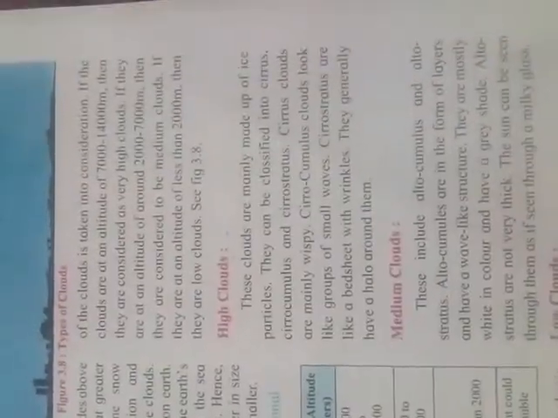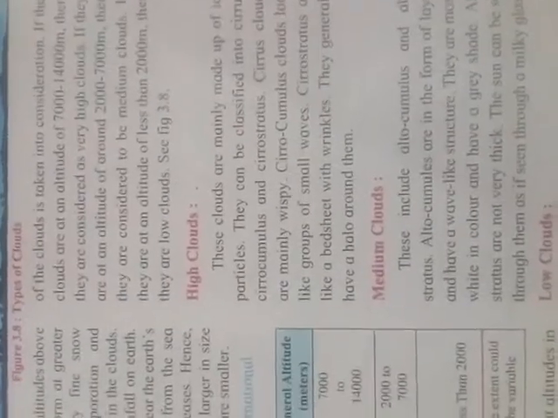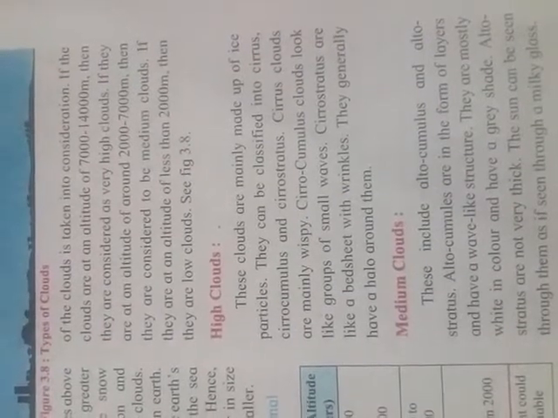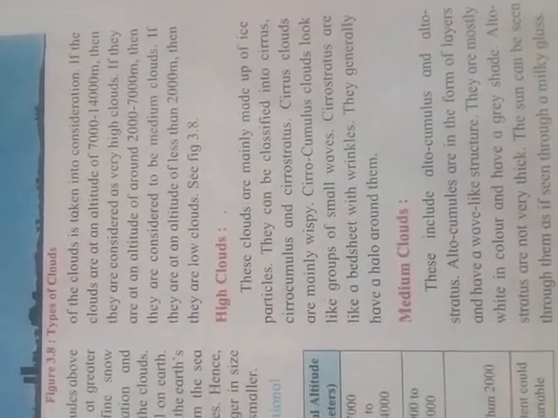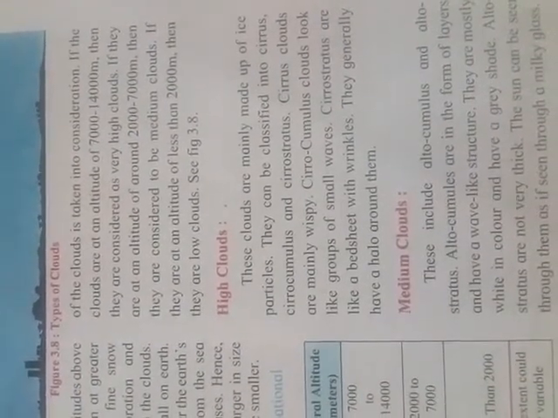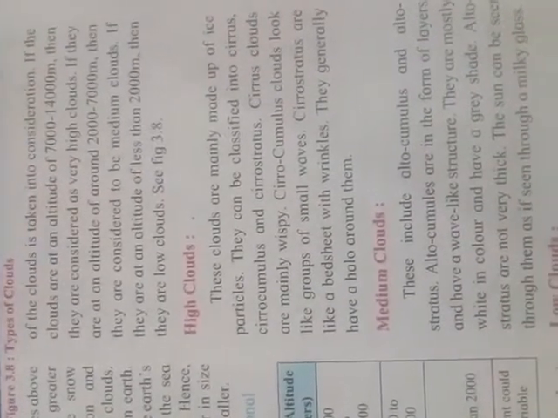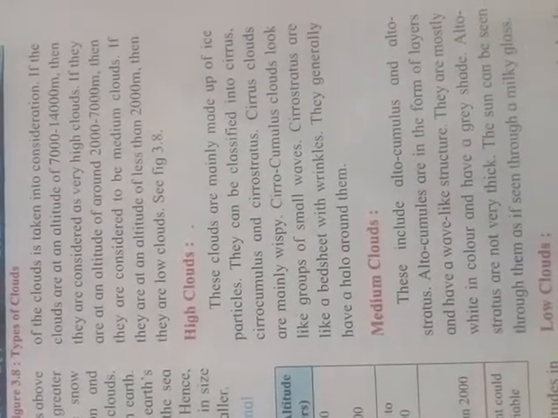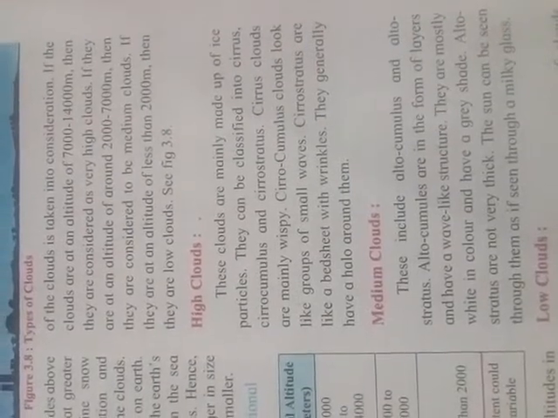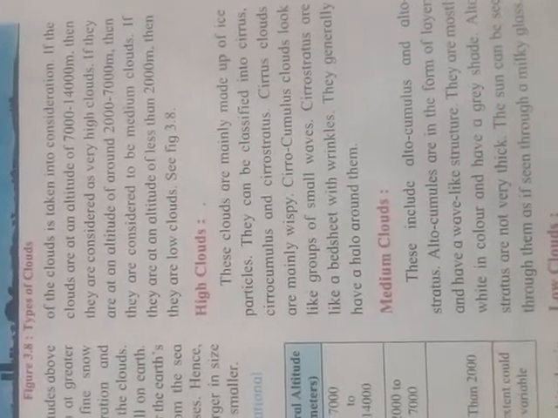The first type is the high cloud. These clouds are mainly made of ice particles. They can be classified into cirrus, cirrocumulus, and cirrostratus. Cirrus clouds are mainly wispy.